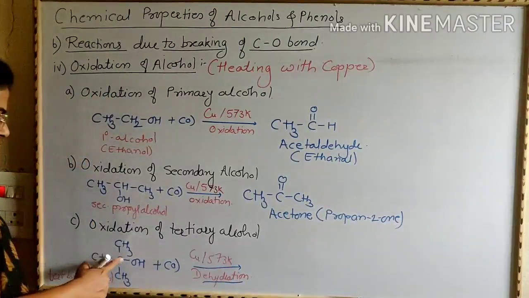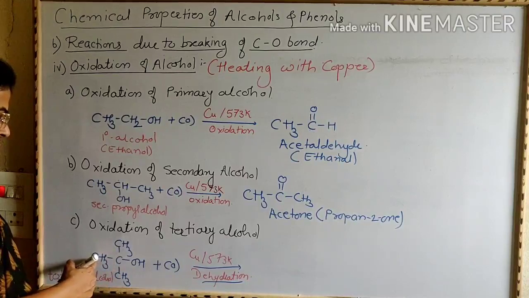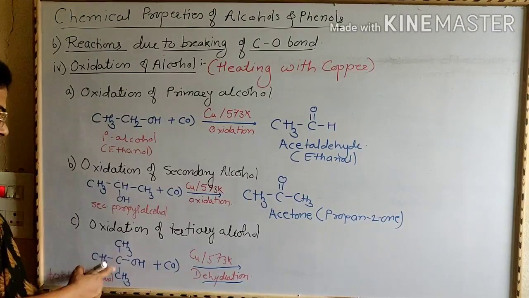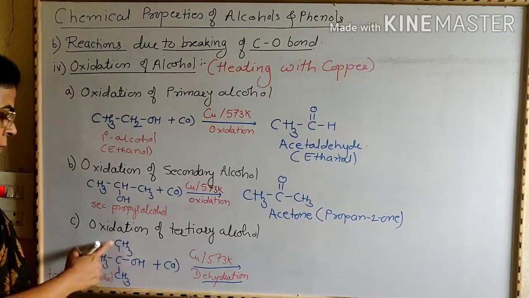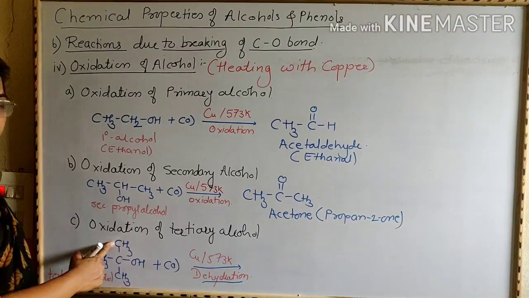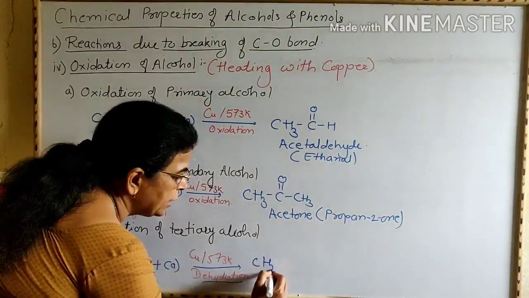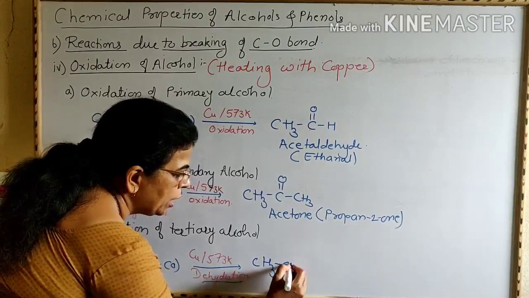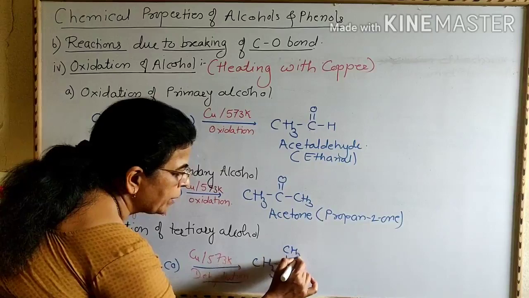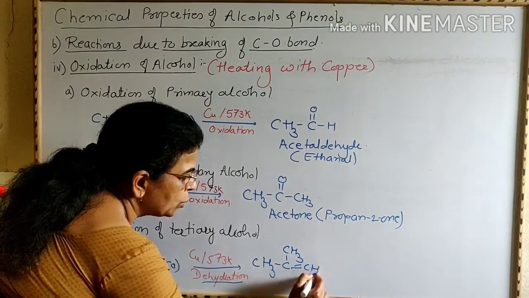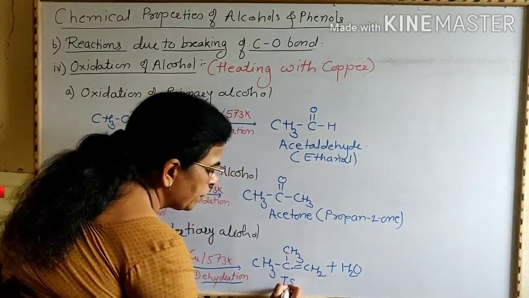That is, alpha-beta elimination is carried out, and here the hydroxy group from the alpha carbon atom and hydrogen atom from the beta carbon atom are removed to form isobutylene, that is (CH3)2C=CH2 plus H2O. This is isobutylene.